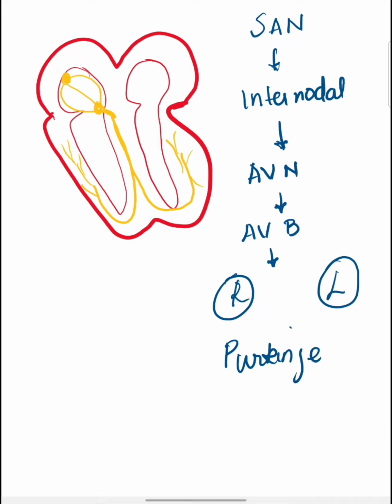So now the depolarization of the ventricular muscle starts from the left side and it moves downwards and reaches the apex, and then it goes to the middle portion of the septum. The wave of depolarization spreads down the septum to the apex of the heart and activates the apex on either side. From the apex, the impulse spreads to the ventricular walls towards the base of the heart at the AV groove.